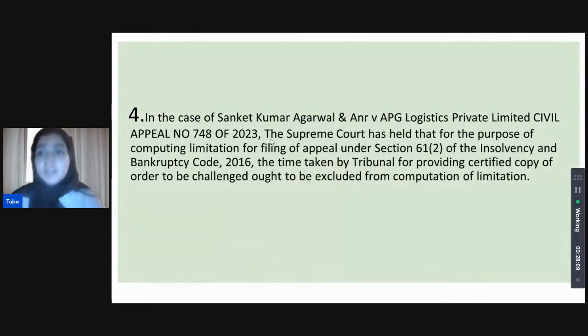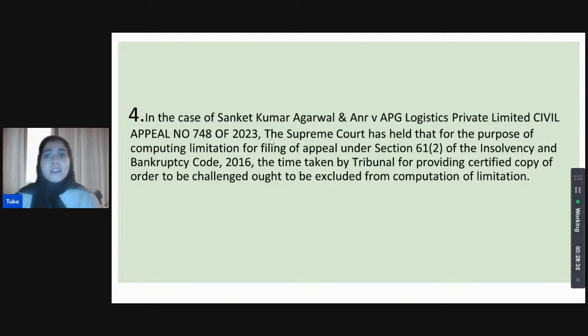That is correct. The answer Ankita made was correct as well, but that was not the exact reason for saying no, right? So if you go to the case of Sanket Kumar Agarwal versus APG Logistics, the case of 2023, very recent, it went to appeal, and the Supreme Court stated that where we are dealing with the tribunal and certified copies, we have to make sure that it is done within time.